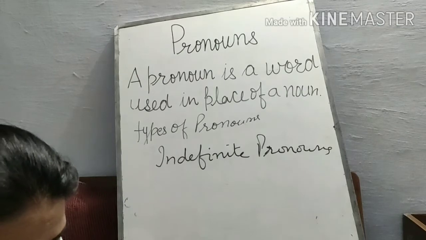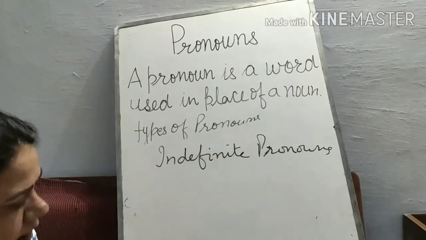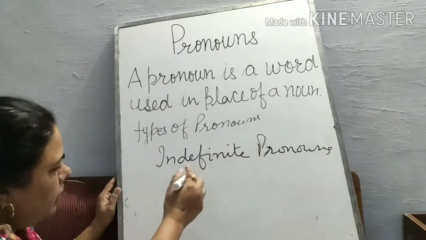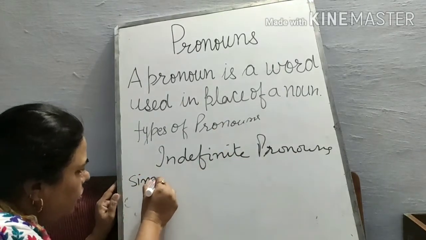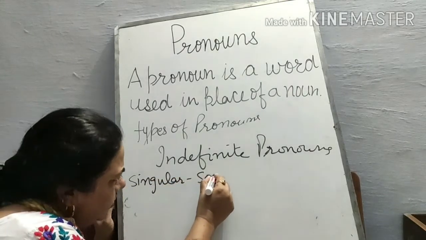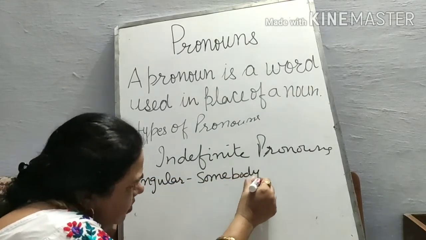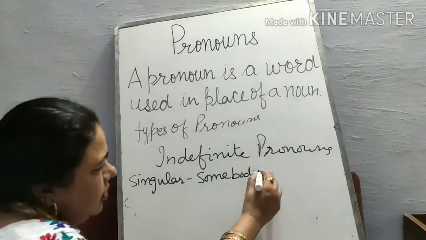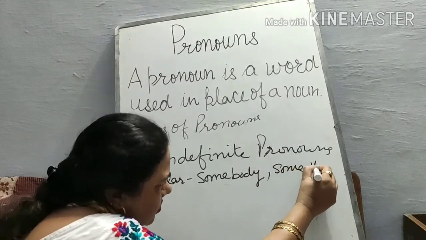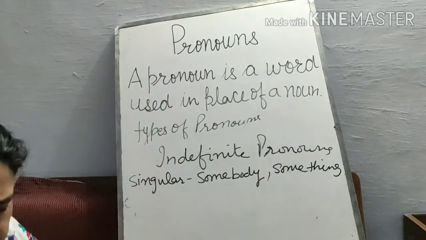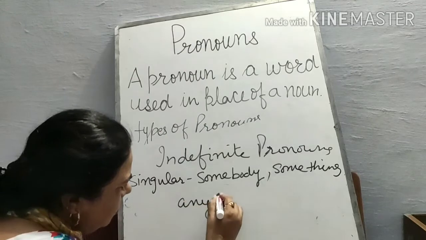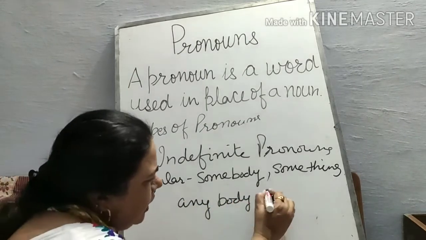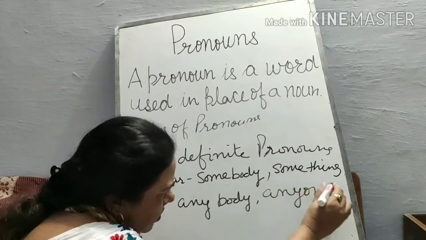For example, I am giving you here for singular: somebody, something, anybody, nobody, nothing, anyone. We take these.